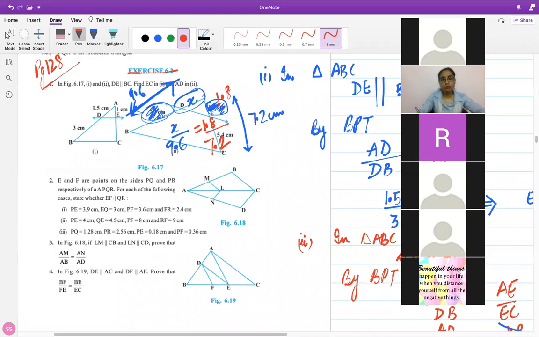You should know how to use BPT in all the three ways. Whether you are writing the ratio of parts, or the ratio of parts with the whole side. You should be able to apply it in all possible ways.